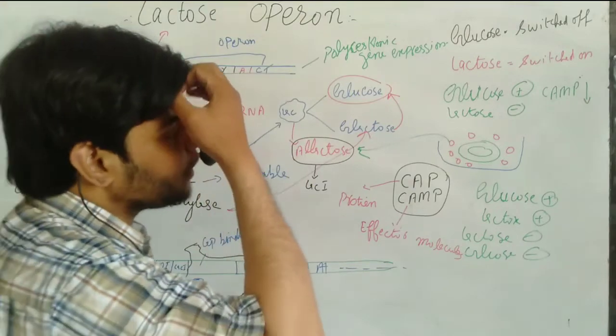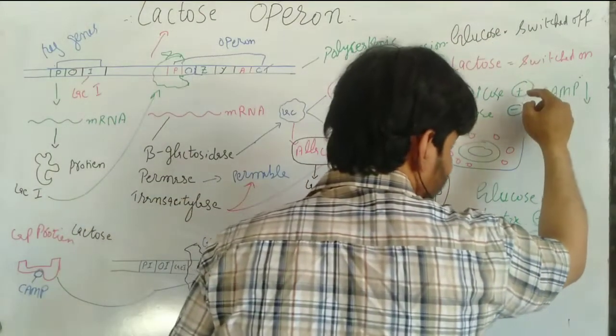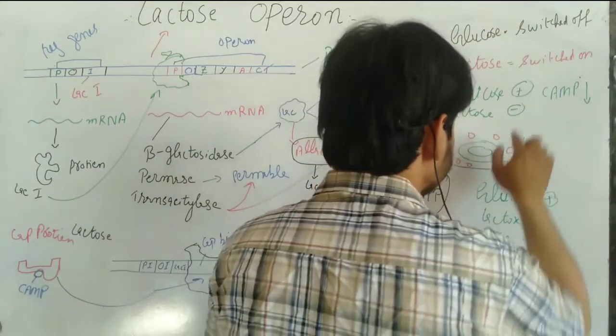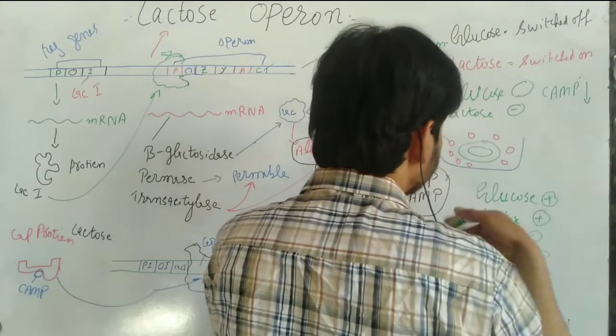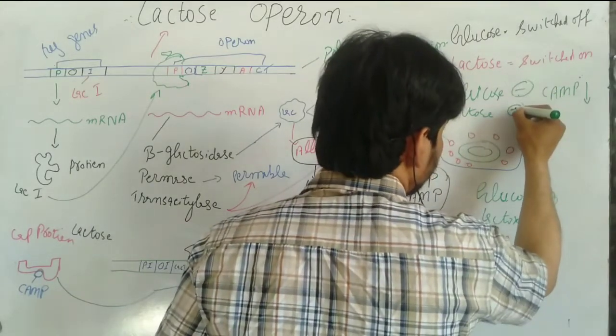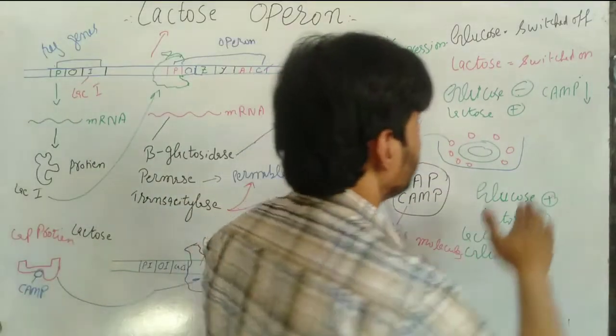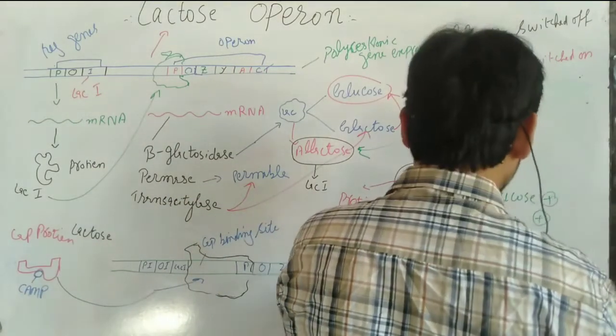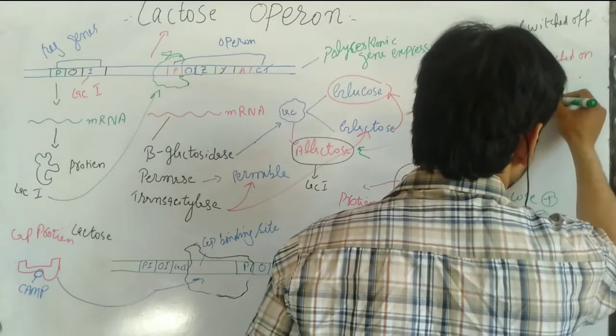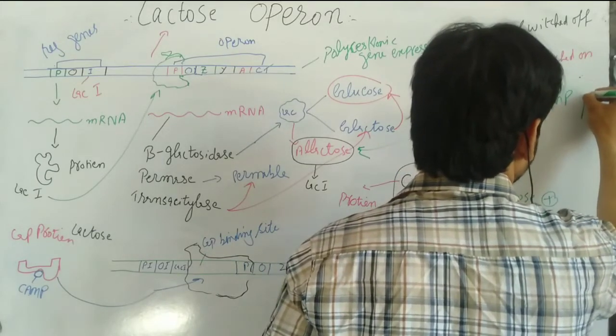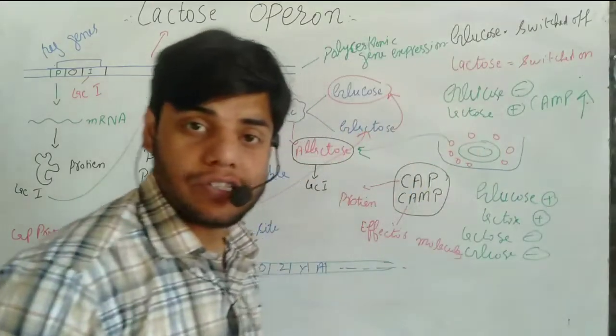What happens now? Sometimes, if the glucose concentration is absent and the lactose concentration is present, then what happens? At that time we again have the CAP, but at that time the cAMP concentration will be increased.